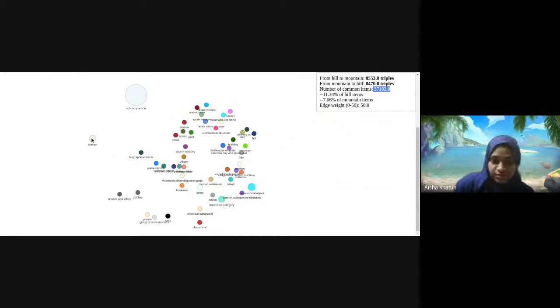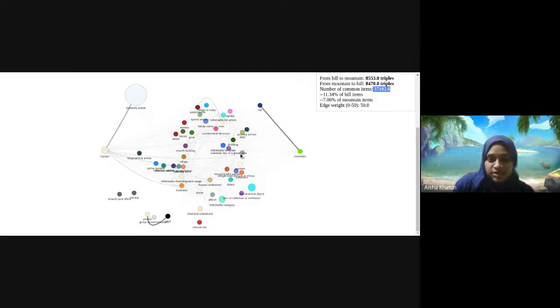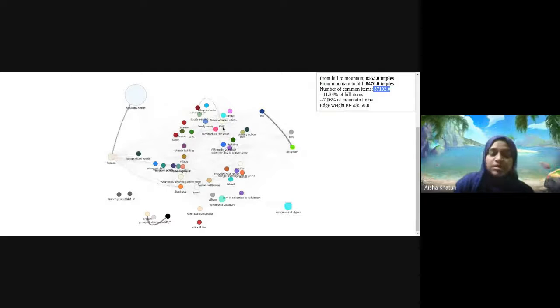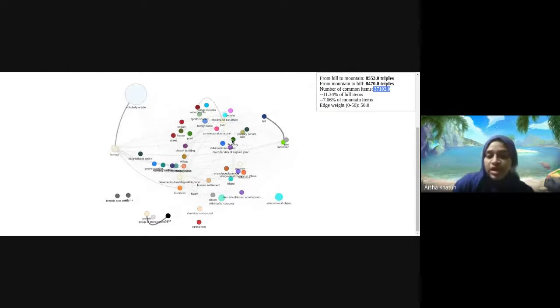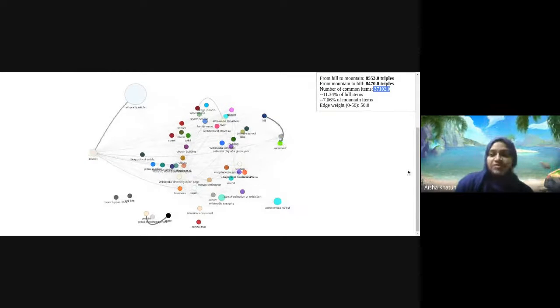This graph is interactive, so we can move things around and see it for ourselves. But since it's quite heavy, it might take some time to reload and adjust and get back to its shape. But yeah, feel free to look around.